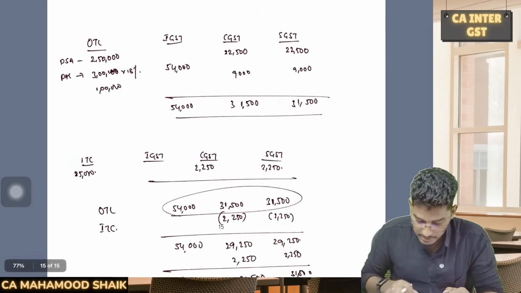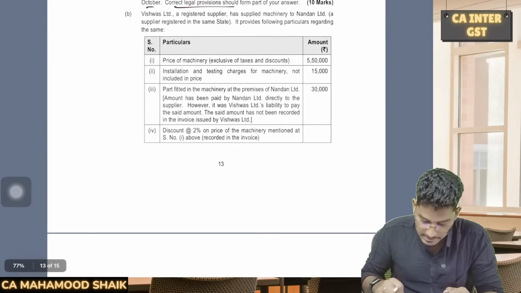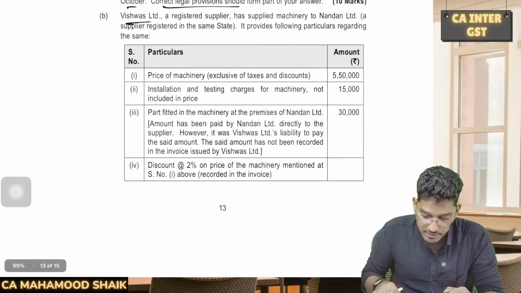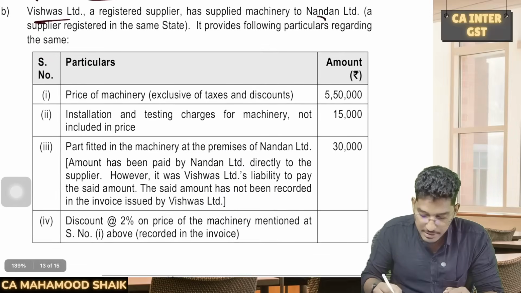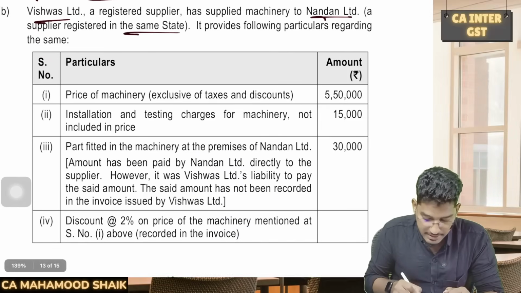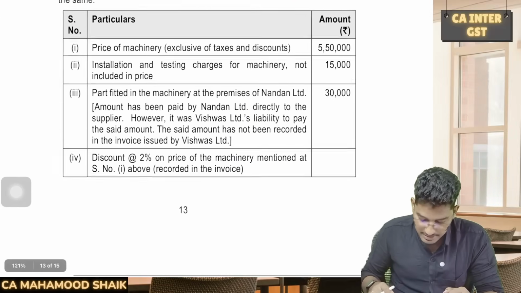So there is some mathematical error in the answer. That's why I have solved this here. Anyhow, let us try to proceed further with the next question. Vishwas Limited, a registered supplier, has supplied machinery to Nandan Limited, a registered supplier in the same state. It provides the following particulars regarding the same.